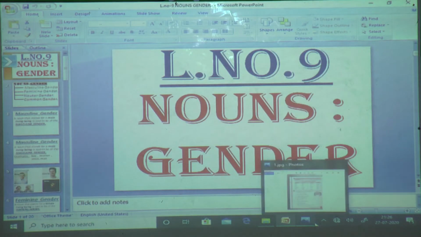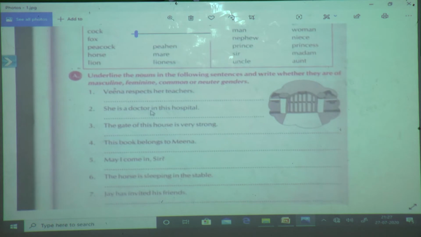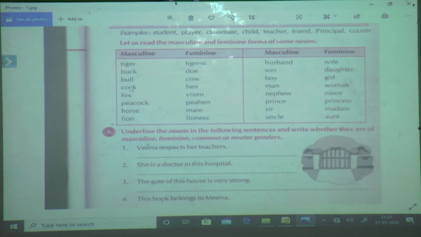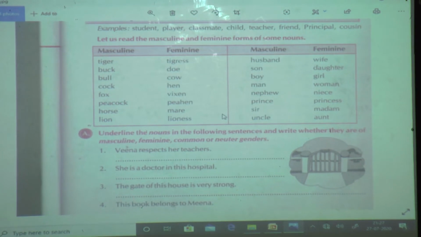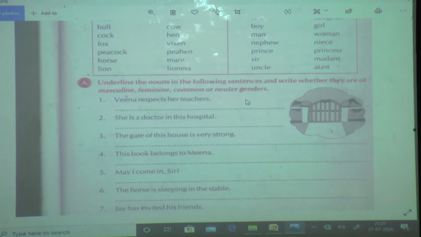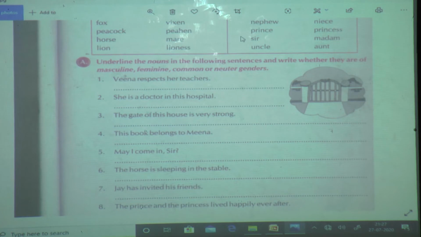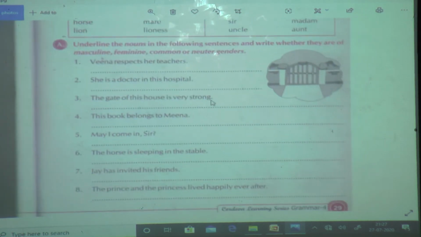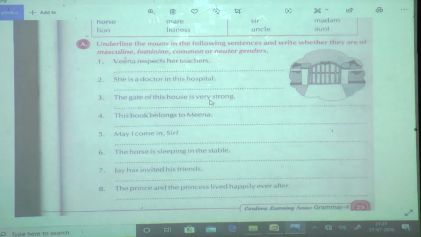Open page number 29, exercise A. See, now which words have we read? We have read from over here. This here you write IMP. Have you written, students, with pencil? IMP, this you have to learn by heart. As I told in lesson number 8, nouns number, some things I told you to learn by heart. In the same way, make this also IMP and learn it by heart. Now all are ready to solve exercise A, page number 29. You are having pencil with you, pencil plus eraser.